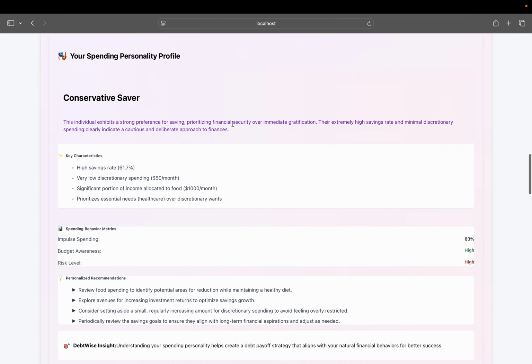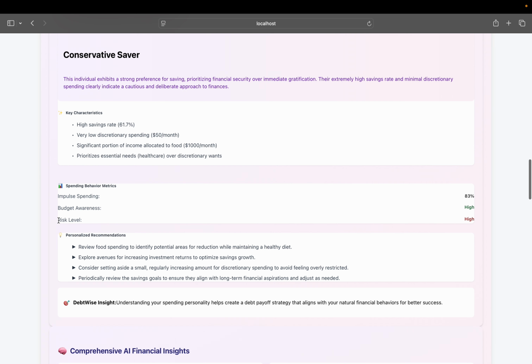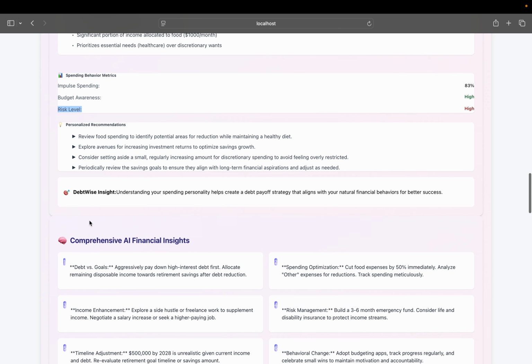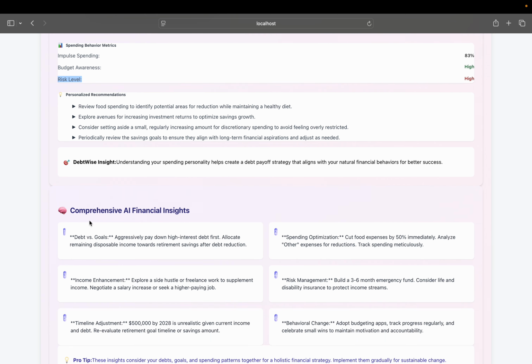And this one is the spending personality profile. What we saw here is this level, I'm not sure why it's putting high, but that can be dealt with a few tweaks.